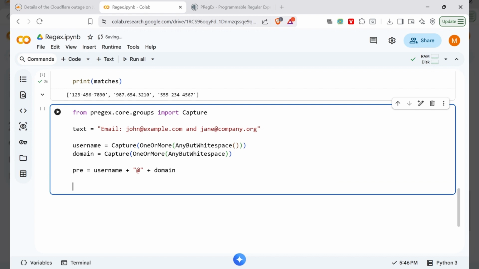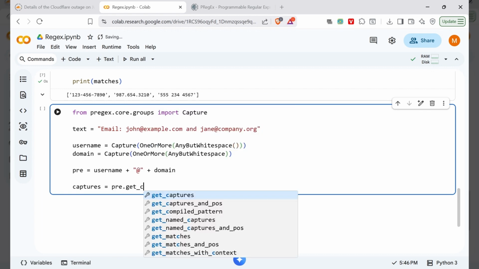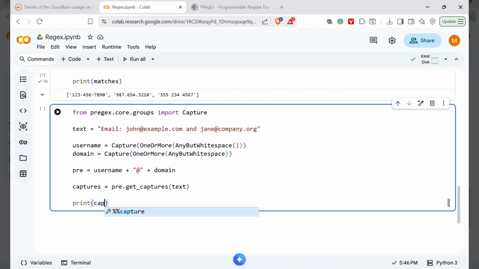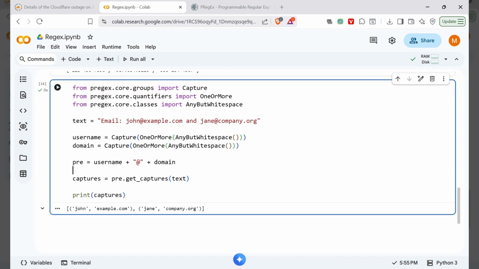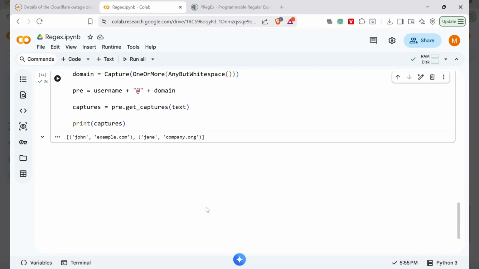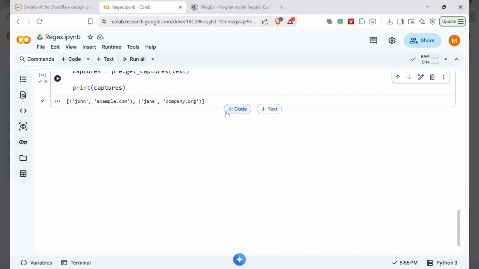Now here we are capturing the thing, so we have to call the getCapture method and pass the text. It returns the name and the domain. The Capture class creates a named group that lets you extract a specific part of your matches, perfect for parsing structured data.